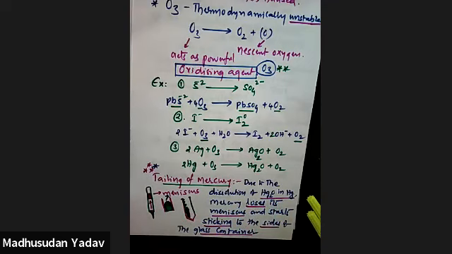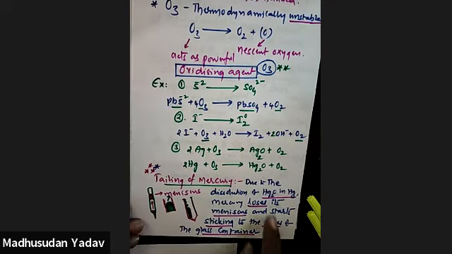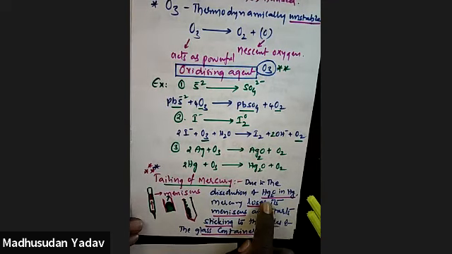That's it. Have you understood? Yes, guys. So losing of this meniscus is called tailing of mercury. Why does it happen? Due to the addition of Hg2O in mercury, Hg.